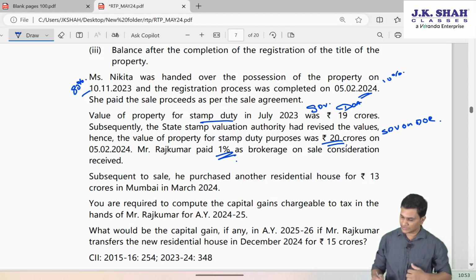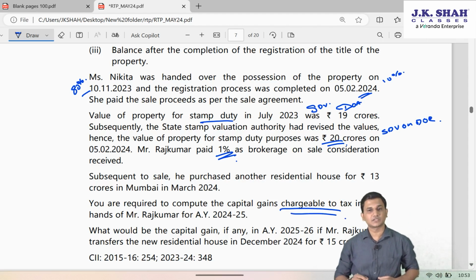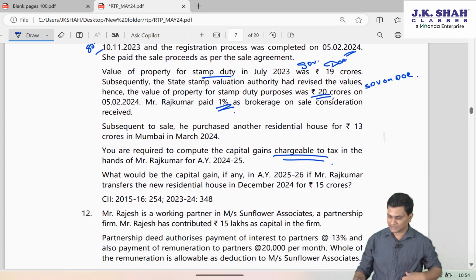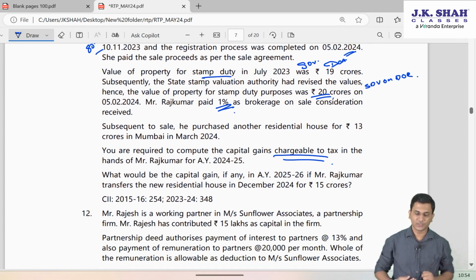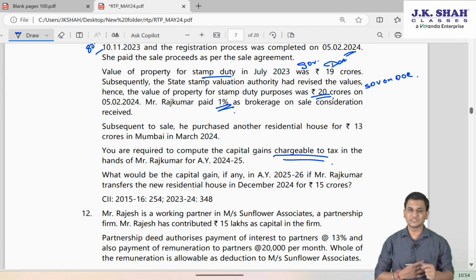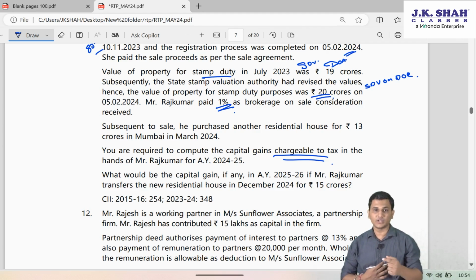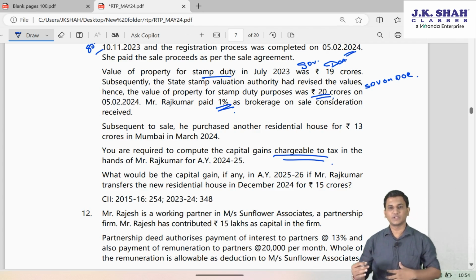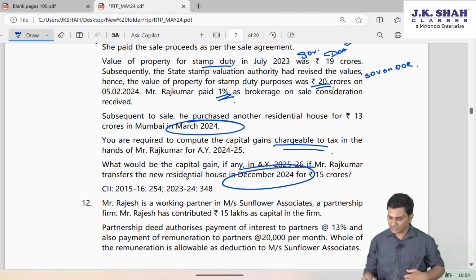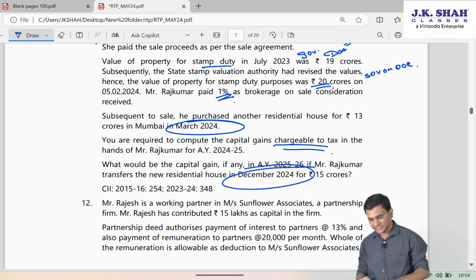You are required to compute the capital gains chargeable to tax in the hands of Mr. Rajkumar for the assessment year 24-25. So friends, we will have to calculate his capital gain income for financial year 23-24. What would be the capital gain, if any, in assessment year 25-26, that is the next financial year 24-25, if Mr. Rajkumar transfers the new residential house in December 24 for 15 crores. So basically they are saying this house which was purchased in March 24, if he is transferring that house in December 24 for 15 crores, then will there be any capital gain? So let us see this question, friends.